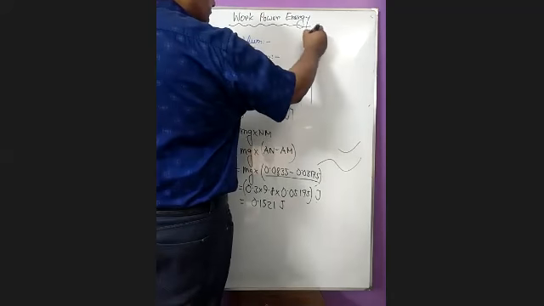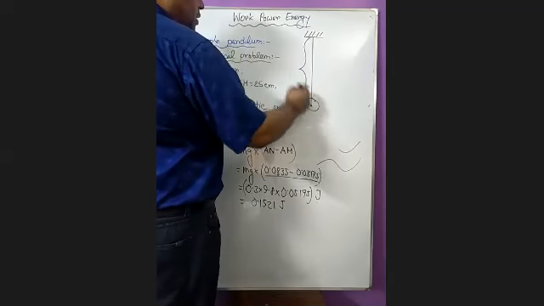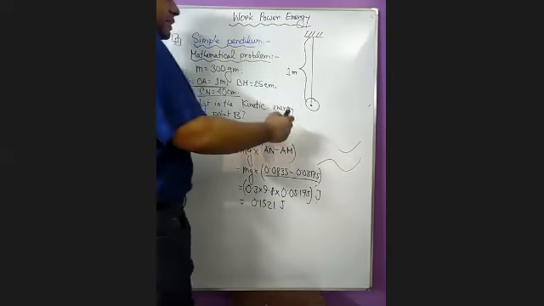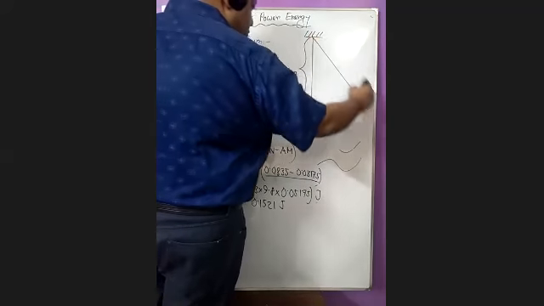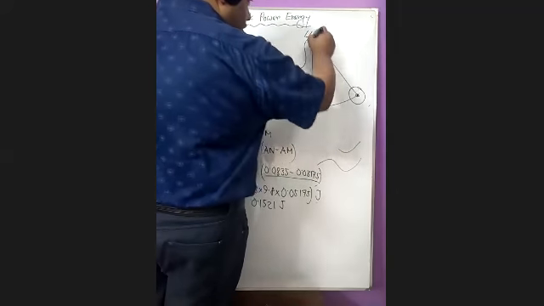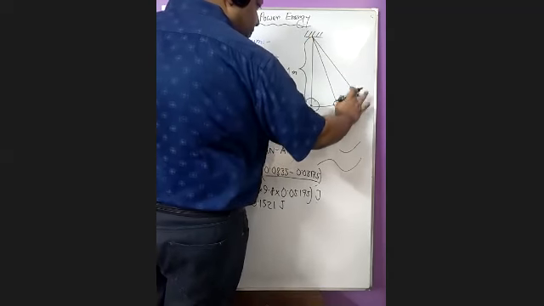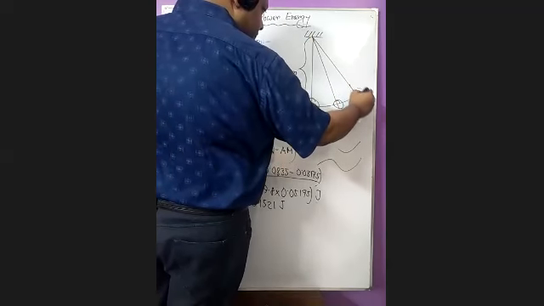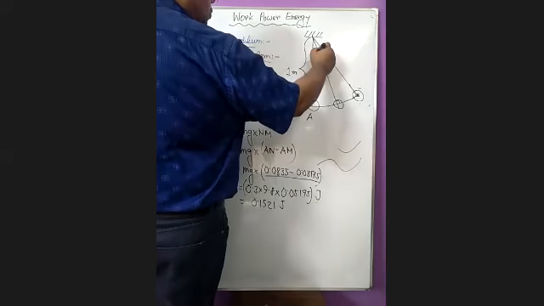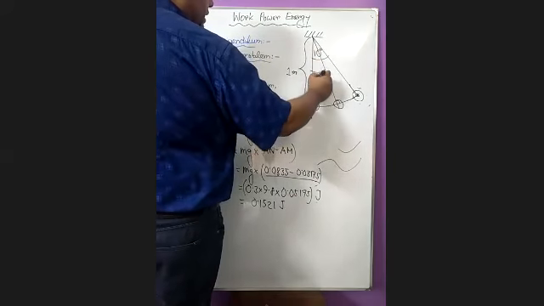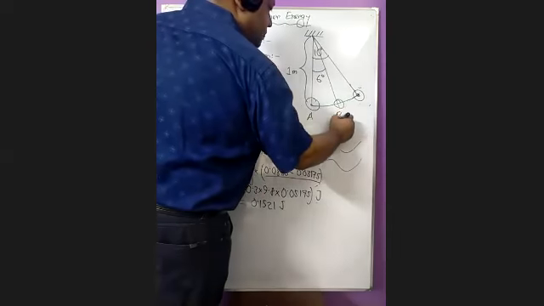In this section, you are given the pendulum's length, but you are not given the perpendicular distance here. You are just given the angle here. One is 10 degrees, another one is 6 degrees. So this is A, this is B, and this is C.